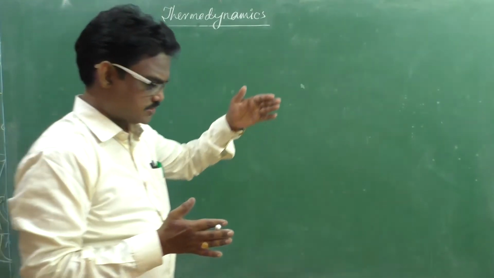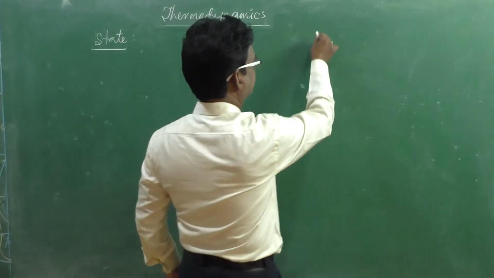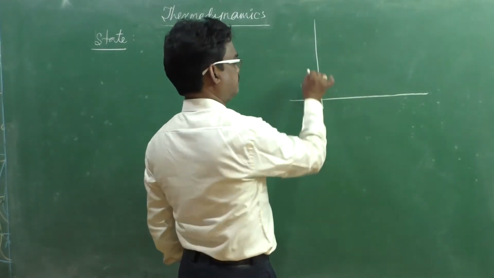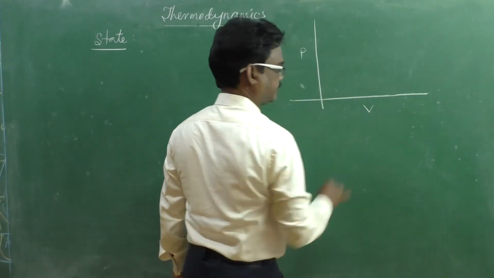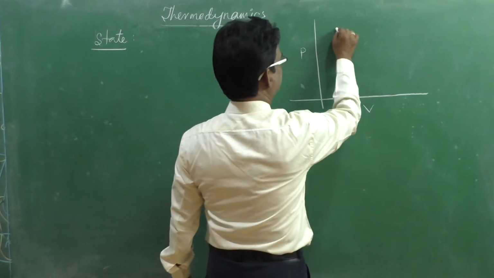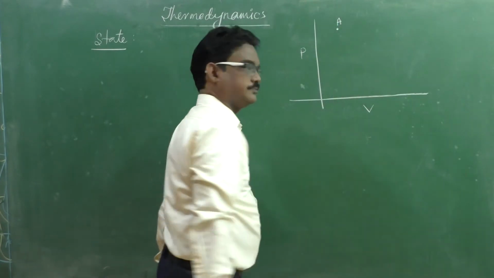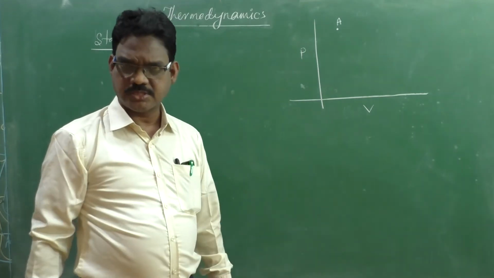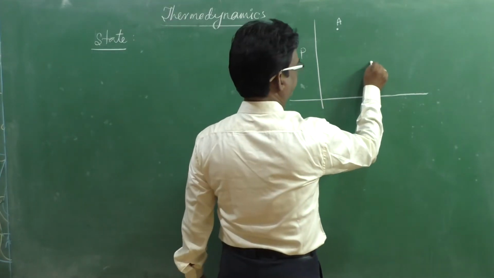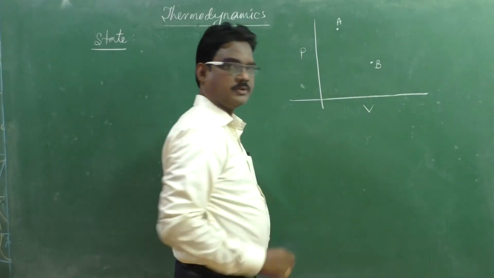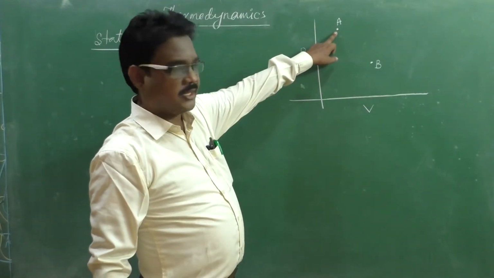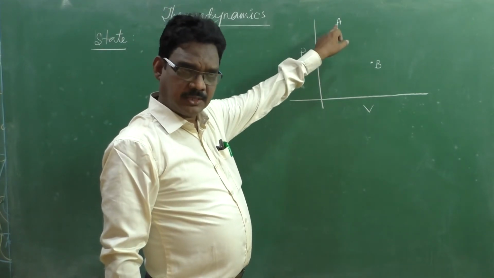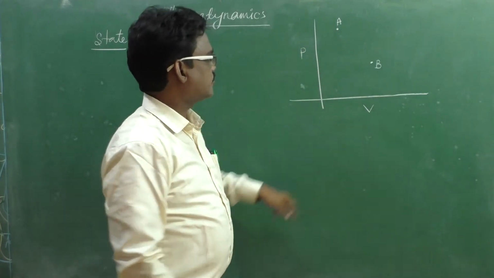Okay, suppose a system is at a state A. I will draw a graph between pressure and volume, a PV diagram. A system is at state A, and after applying some thermodynamic process, it reaches B. That means when the system is at A, it is in thermodynamic equilibrium, and at A, what is the pressure and what is the volume?